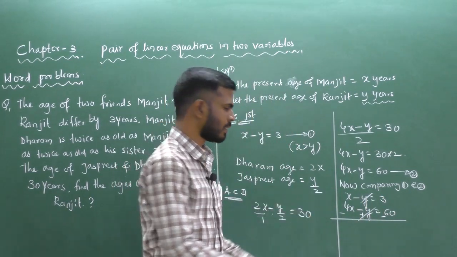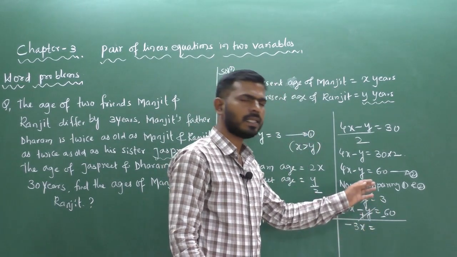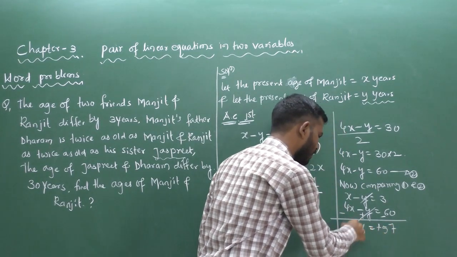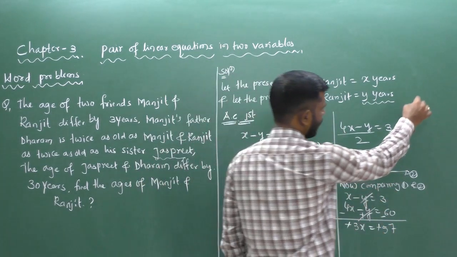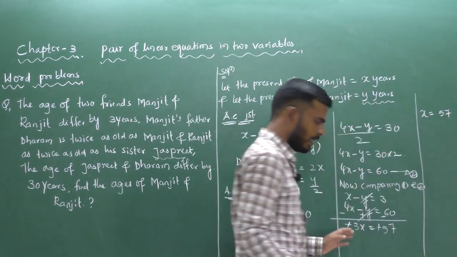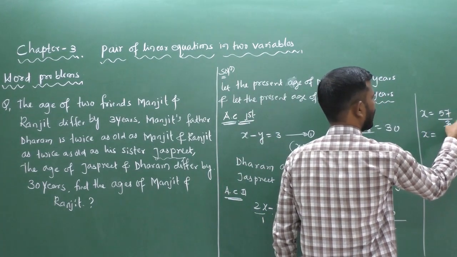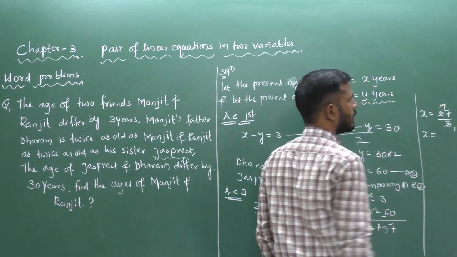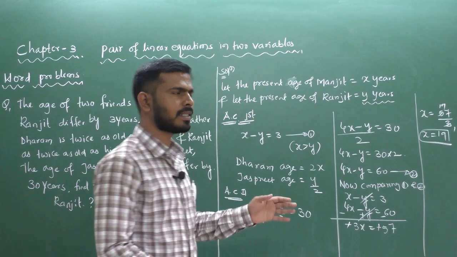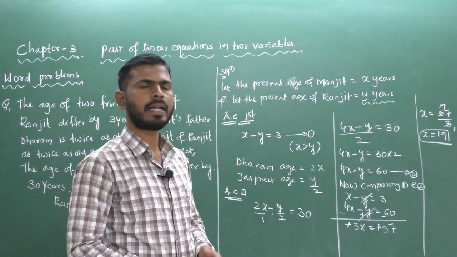Minus 4x and x gives minus 3x, equal to minus 60 plus 3, which is minus 57. The minus signs get cancelled. We can write x equal to 57 divided by 3, so x equal to 19. So x is the age of Manjit. The present age of Manjit is 19 years.